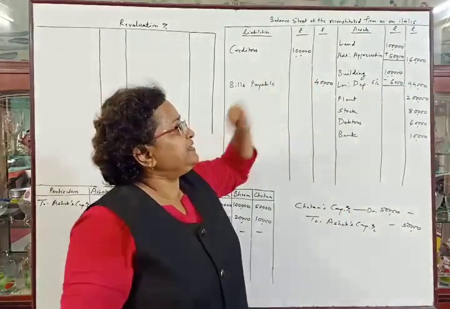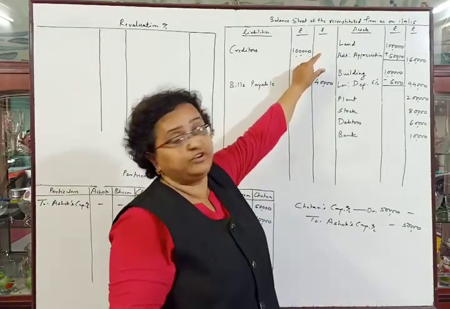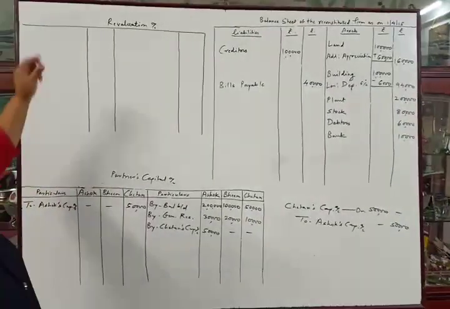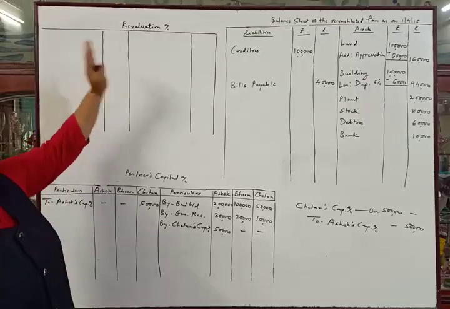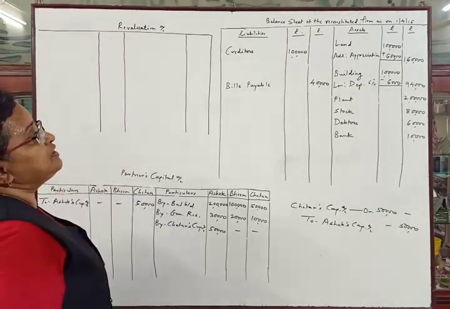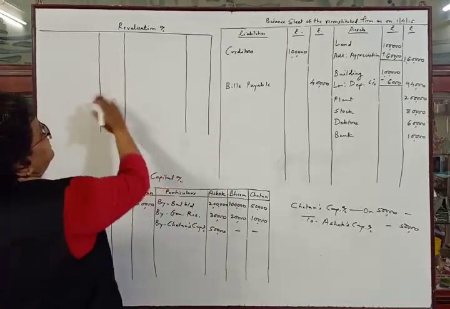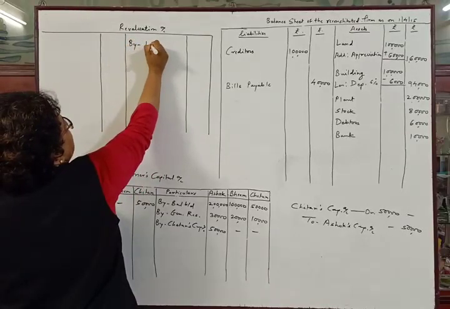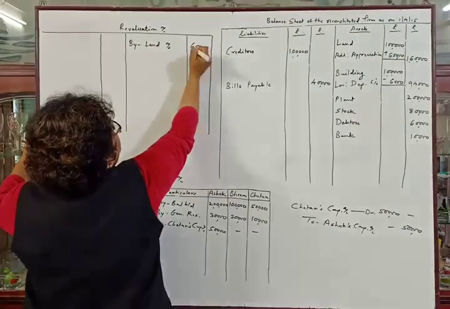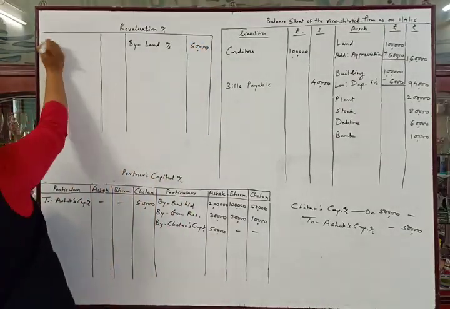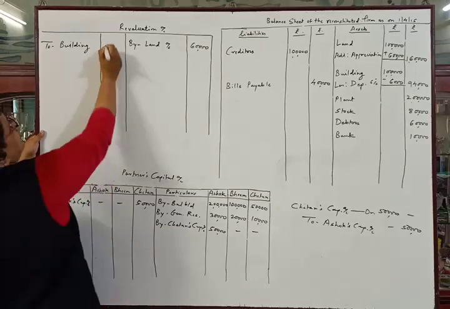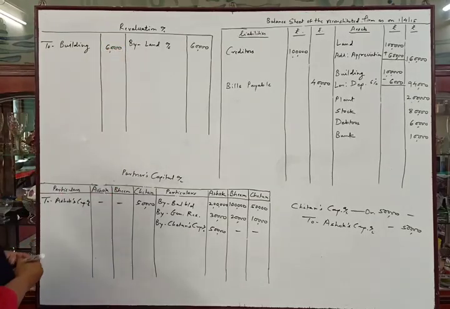Now this appreciation and depreciation. Appreciation in land means profit to the firm, and depreciation of building is loss to the firm. For writing losses or profits due to revaluation of assets and liabilities, we have prepared a revaluation account. So first we will write down the profit on the credit side by land, because land is appreciated by rupees 60,000, and building is depreciated, so to building the amount is rupees 6,000. Okay.